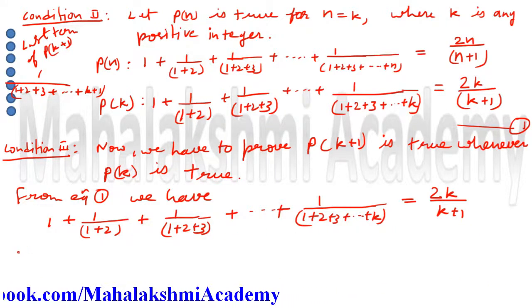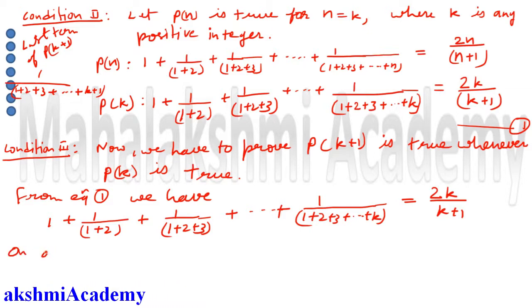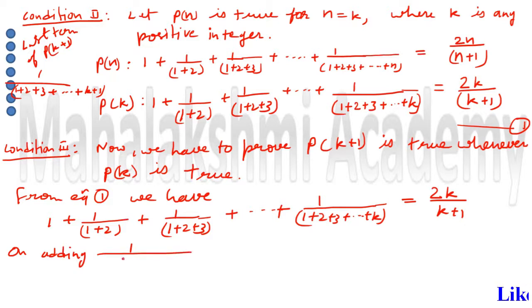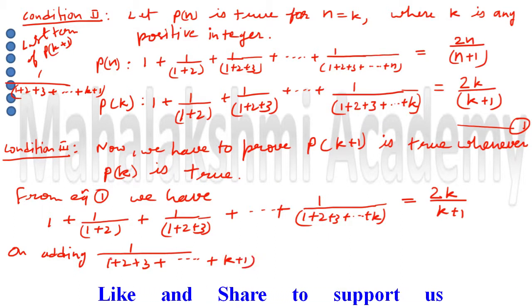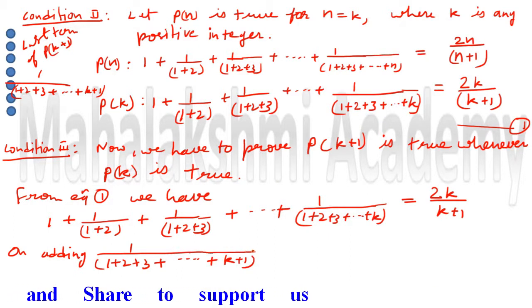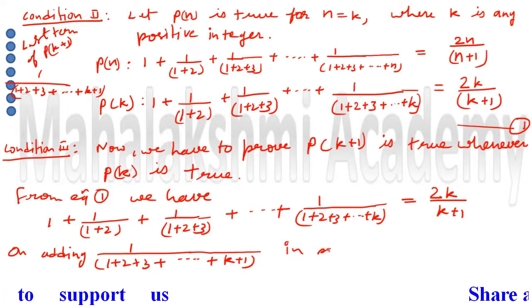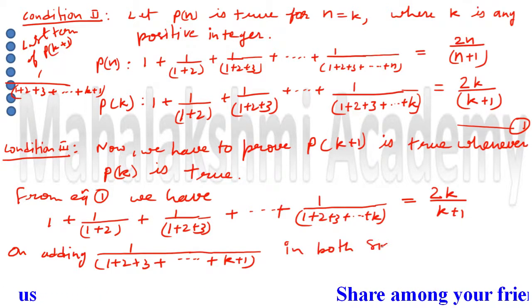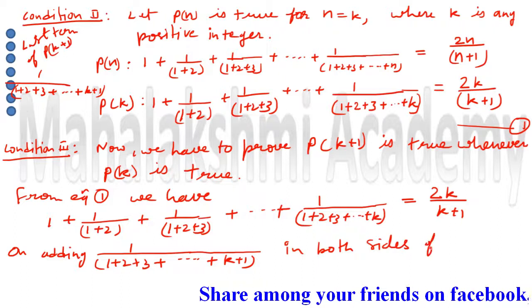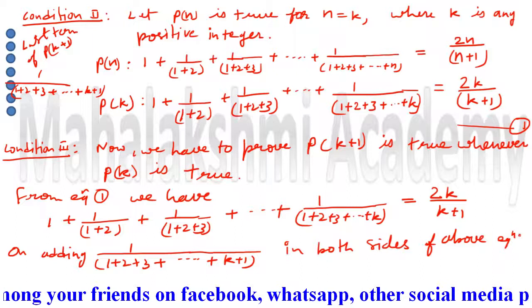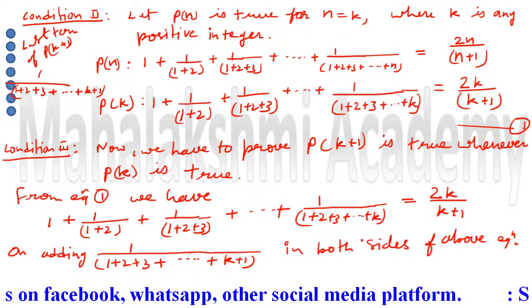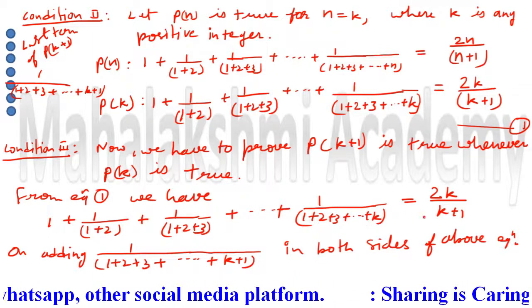So we have to write, on adding 1 upon 1 plus 2 plus 3 plus k plus 1 in both sides of the above equation. So in this equation, this term you have to add in both the sides.